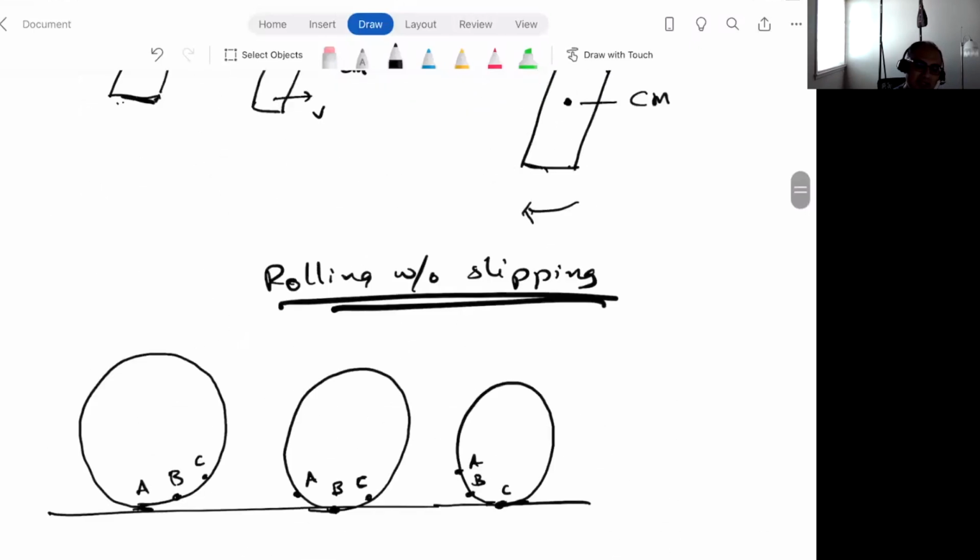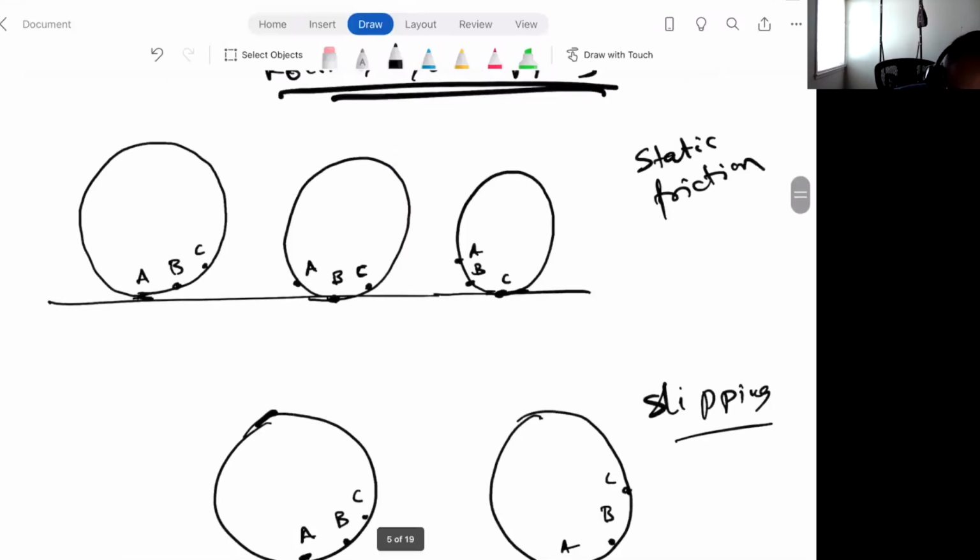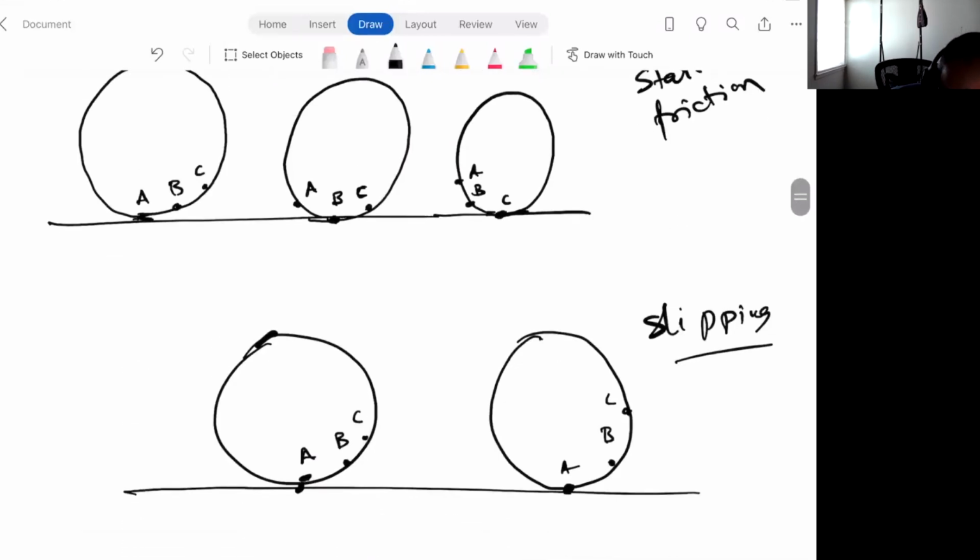And rolling without slipping is when the point that's in touch with the ground is momentarily at rest, just for that one instant. It's at rest. And then the very next instant, another point is in touch with the ground. Is that clear to all of you? So the important difference is over here, you have static friction. And over here, you have kinetic friction because the point in touch with the ground is sliding against the ground. This is a very important concept. So let me know if it's not clear. If anything is not clear, I'll be happy to explain it.